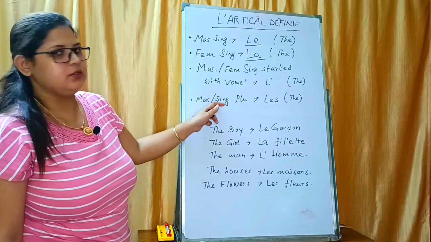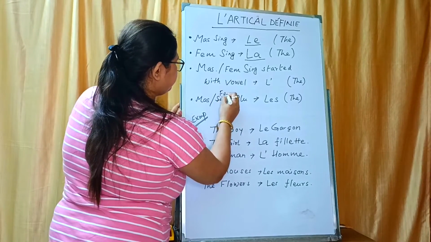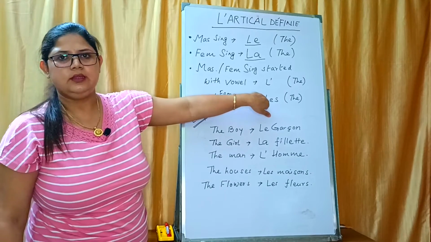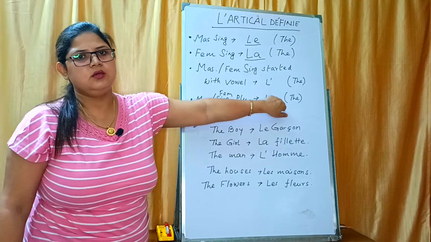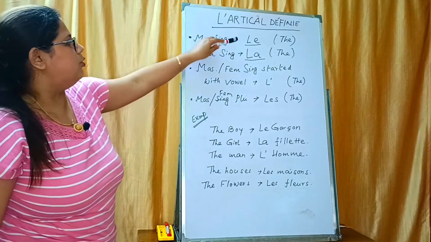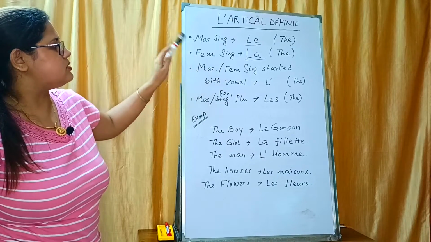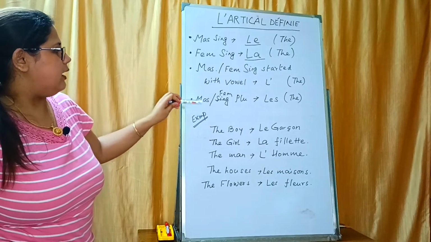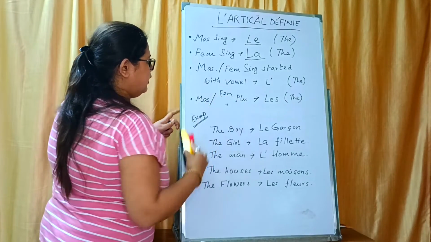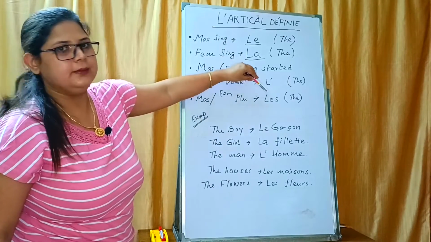And masculine and feminine plural form, it will be les, les. That also means "the". So for masculine singular it will be le, for feminine singular it will be la, for masculine or feminine singular starting with a vowel it will be L apostrophe, and for masculine and feminine plural words it will be les. Le, la, L apostrophe, les.